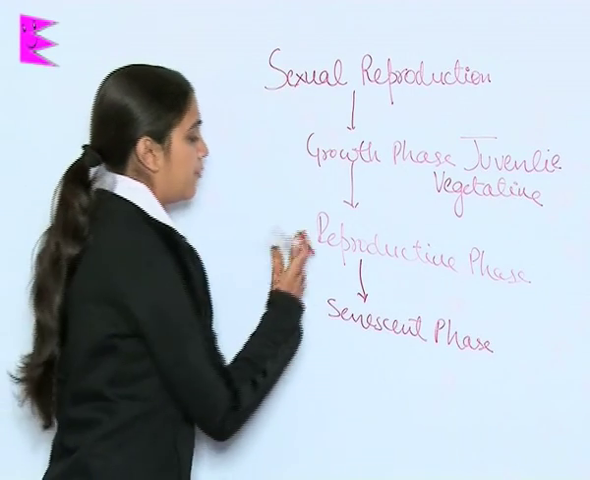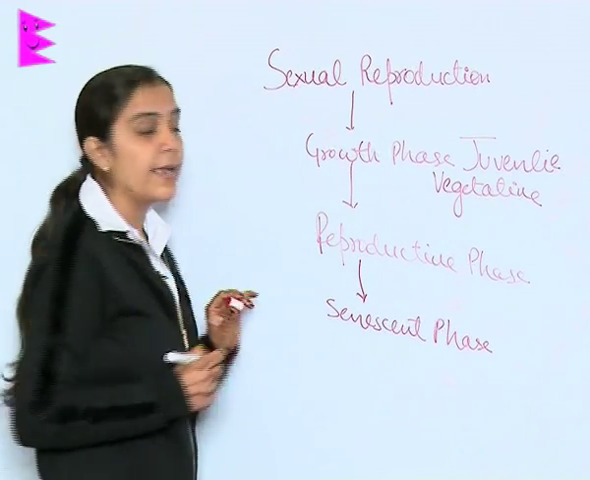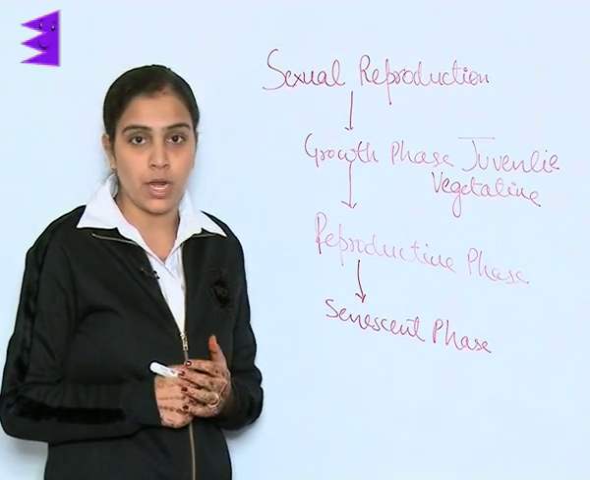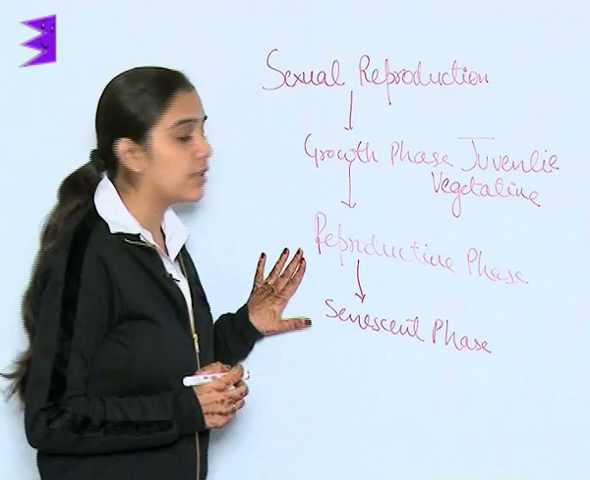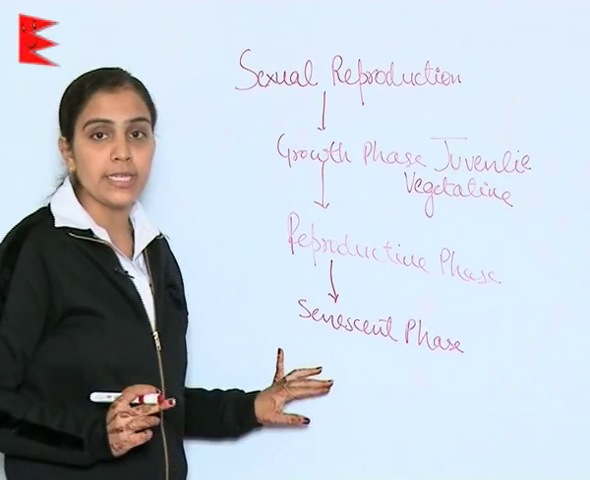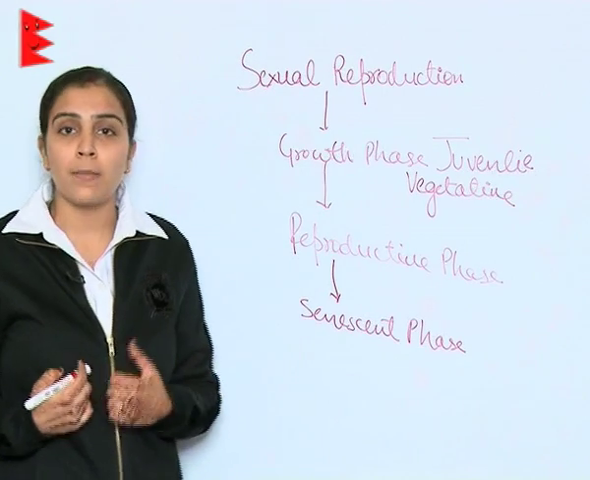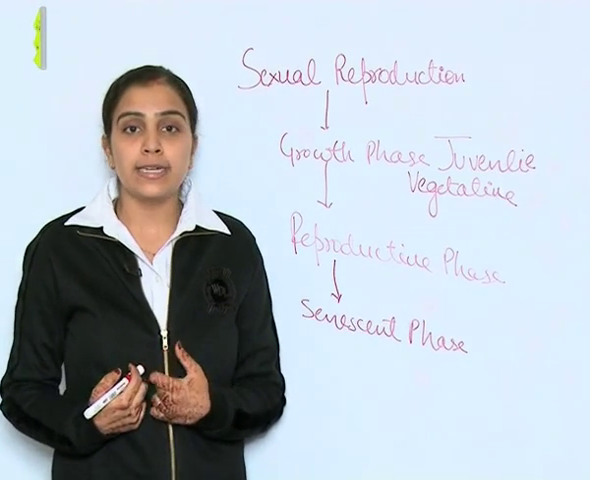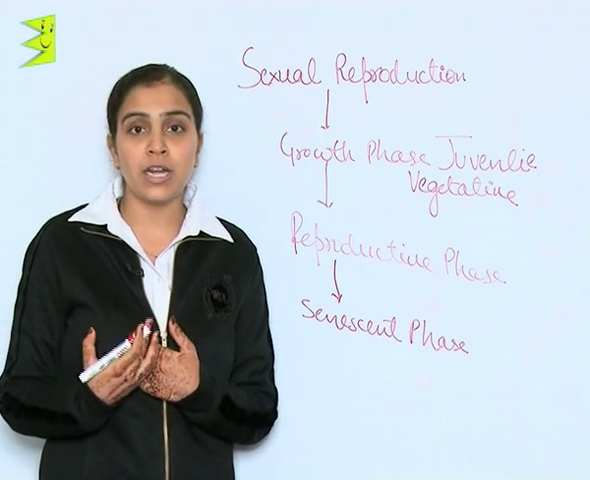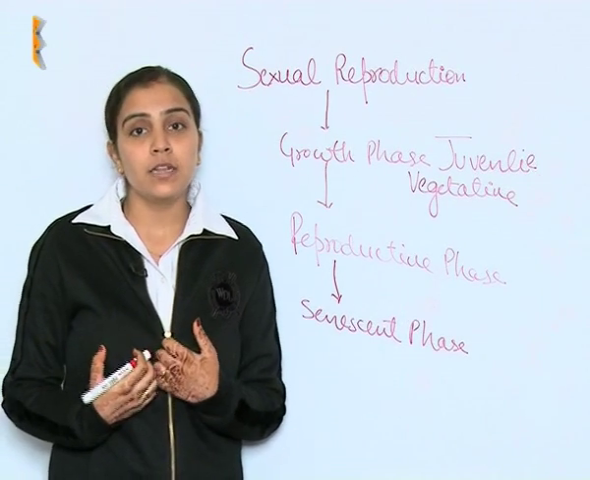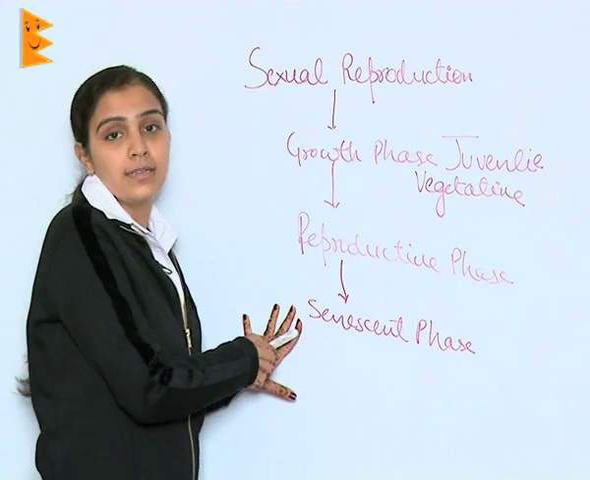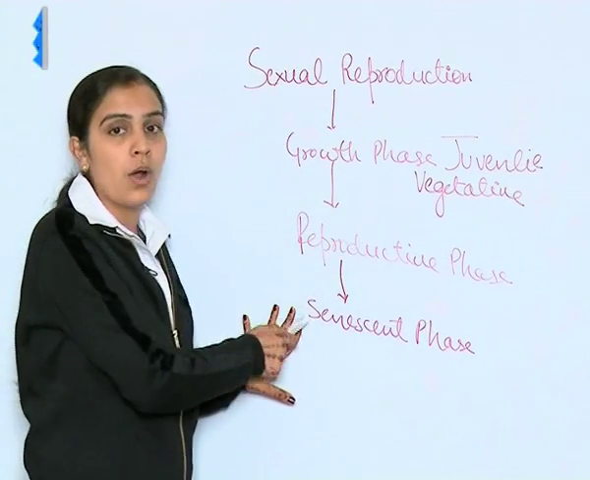This reproductive phase is marked by active involvement in the process of reproduction, and after this phase there comes the senescent phase, which means, as we can observe amongst each other only, that we are born, we grow, we attain puberty, and then we die. So this senescent phase marks the death of the plant or the animal.